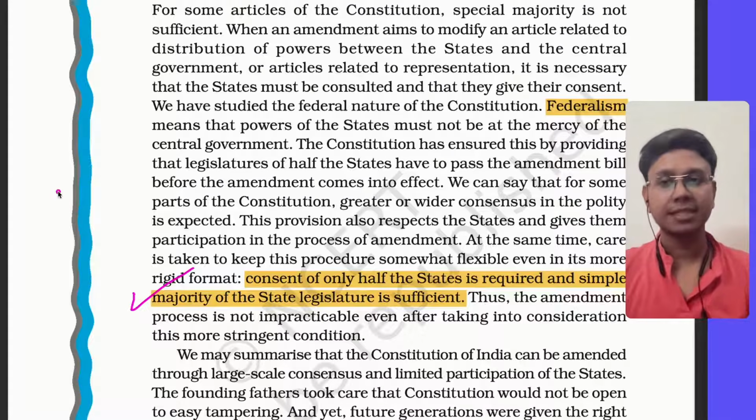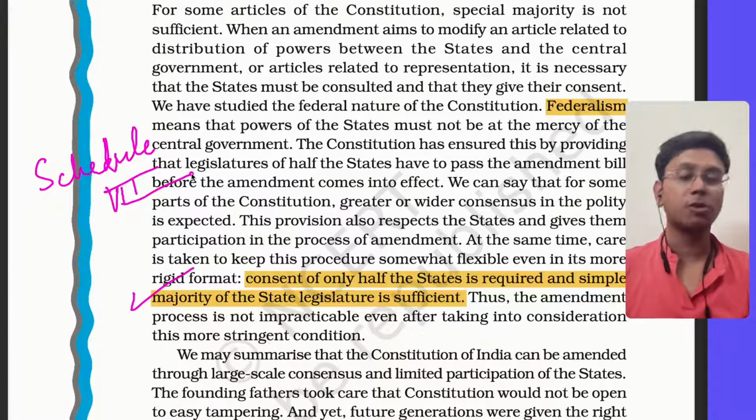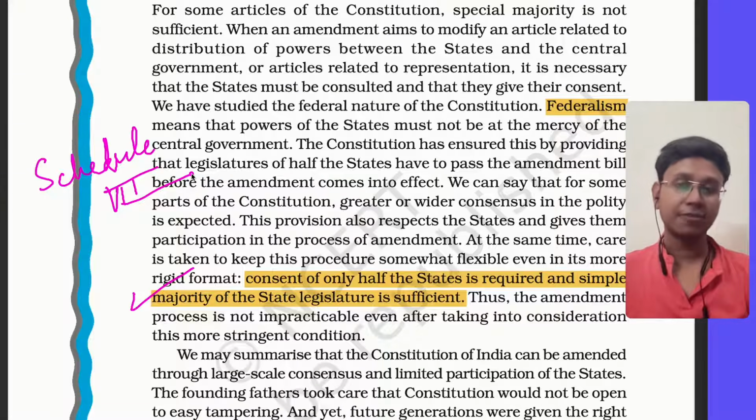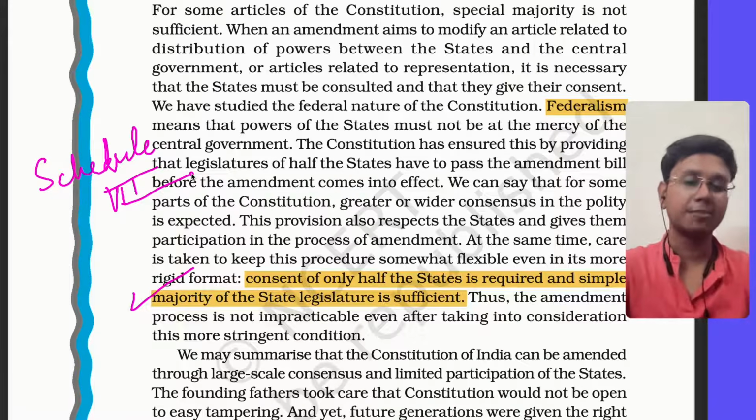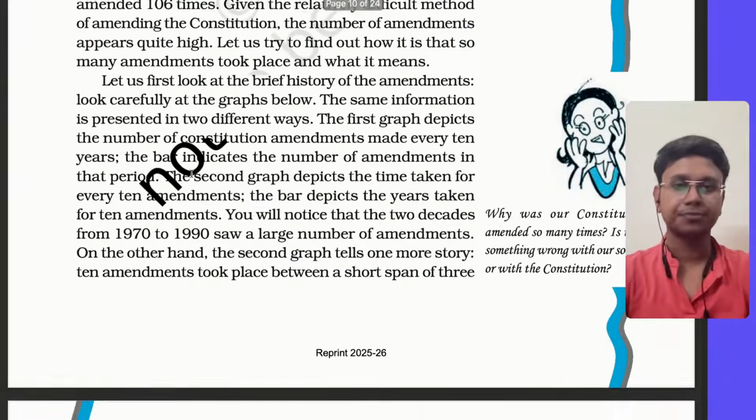For example, if there is some change in Schedule 7. Schedule 7 is very important from a federalism perspective. Why? Because Schedule 7 talks about 3 lists. So if some changes are being done, that means states' powers are being changed. That's why states' consent becomes necessary in such provisions.